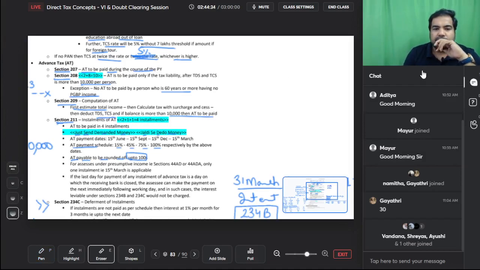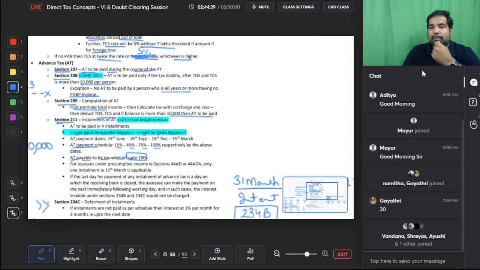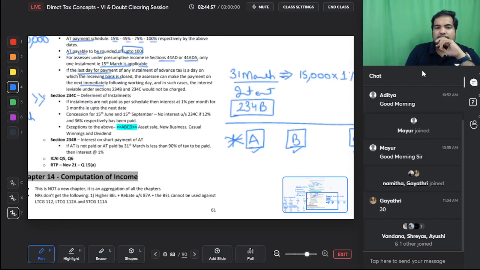Next, for the assessee under presumptive taxation, yes, this is also an exception. If you're under a presumptive taxation 44 AD, ADA, AE, then, so not AE, sorry, 44 AD and ADA, then only the last installment of 15 March is applicable to you. And if the last day is a bank holiday, etc., then you can make it on the next immediate day and you wouldn't have to pay interest. 234C checks you 4 times and 234B checks you once at the end, and that is the advance tax chapter, guys. This is what is advance tax.